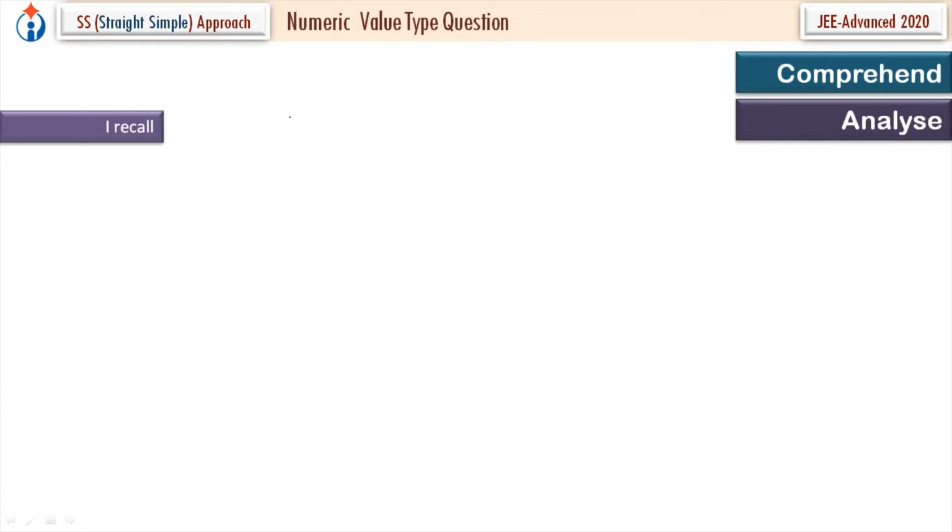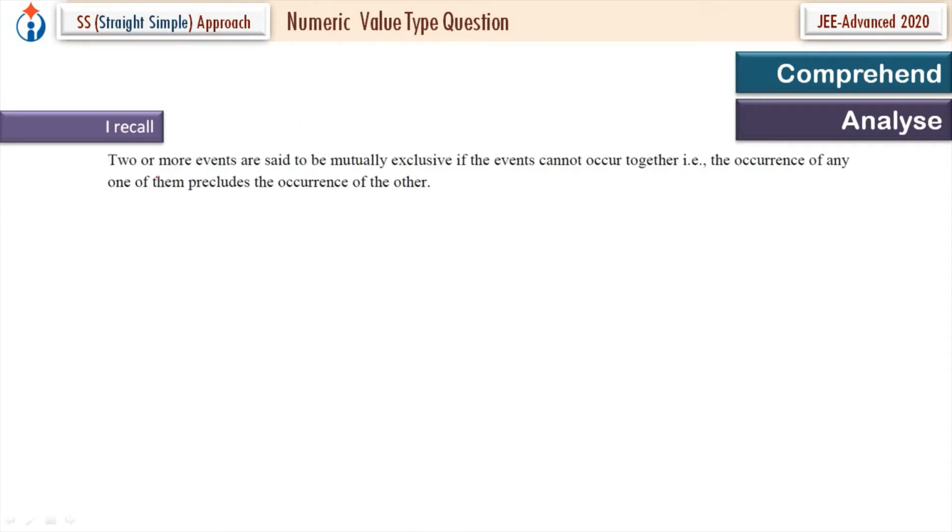Let's analyze. I recall two or more events are said to be mutually exclusive if the events cannot occur together. That is, the occurrence of any one of them precludes the occurrence of the other.